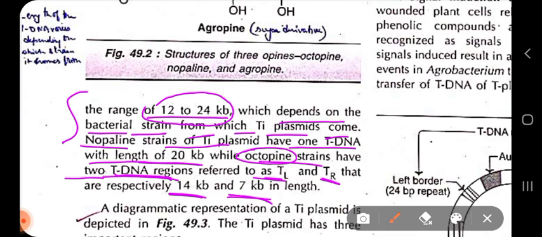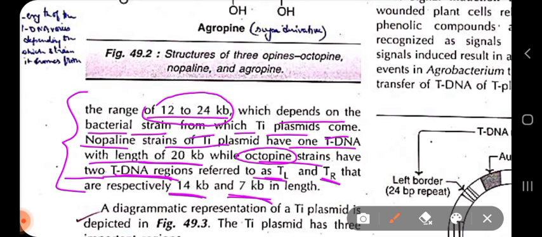So it is clear that the tDNA length varies between the strains from where the Ti plasmids come.